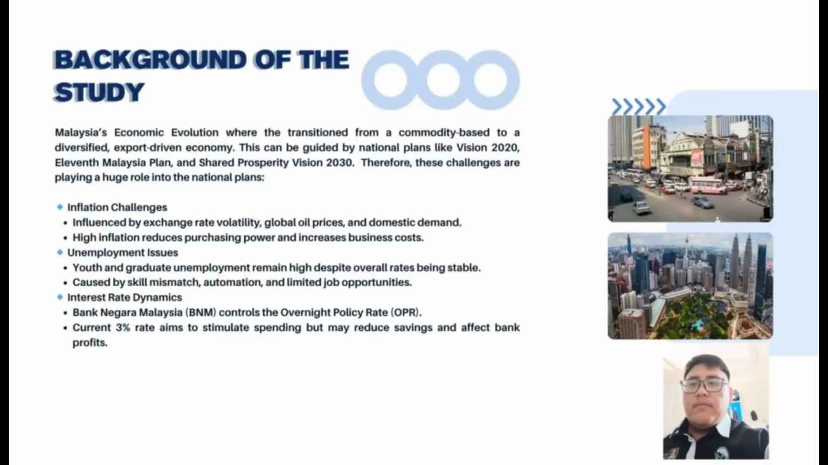Malaysia's transformation from a commodity-based economy to a diverse, export-driven one is commendable, yet challenges persist. Inflation remains sensitive to external shocks and currency swings. Unemployment, especially among youth, reflects a mismatch in skills and market demand. Interest rate policy controlled by Bank Negara Malaysia must balance spending stimulation with saving and banking sector health.